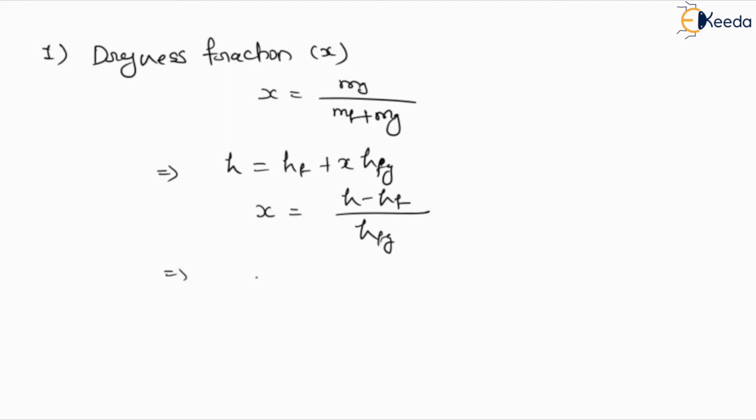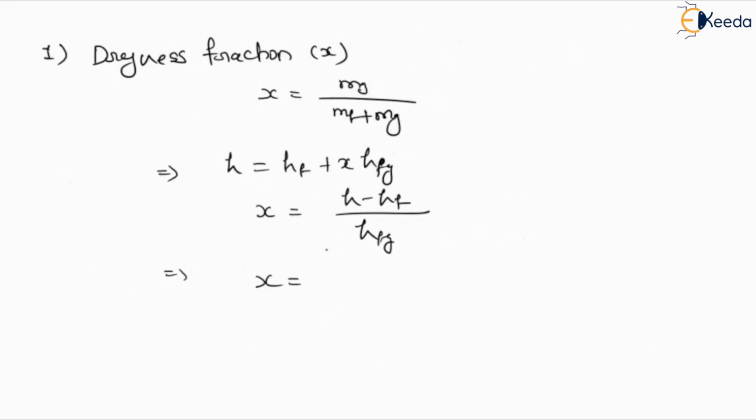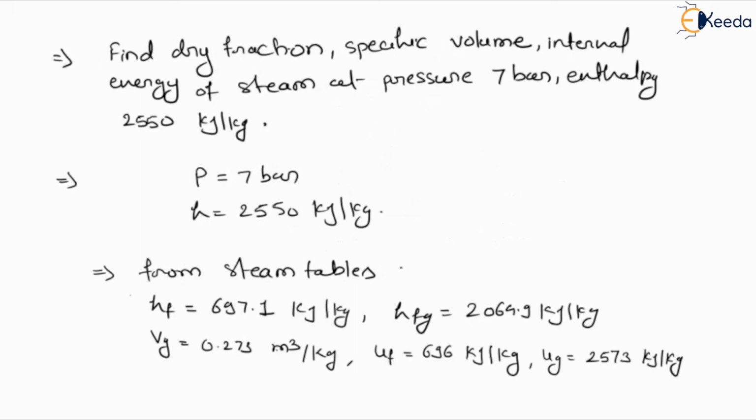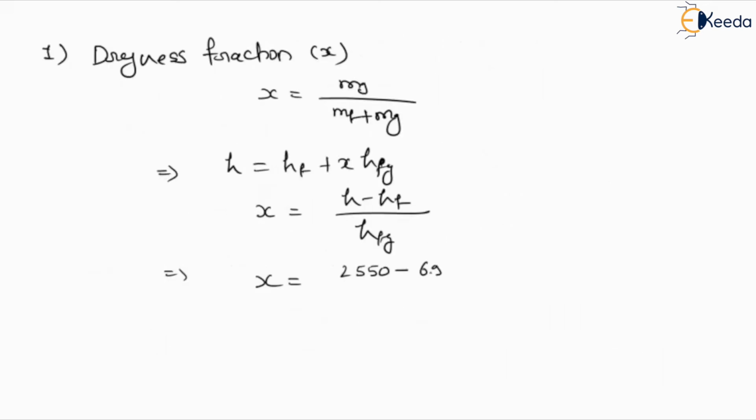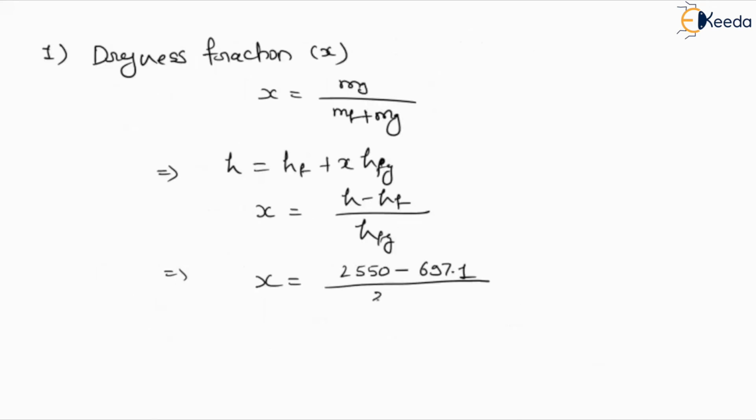So X value will be what? H value we already have, 2550. So we will put this value. So 2550 is H, HF is 697.1, and HFG is 2064.9.